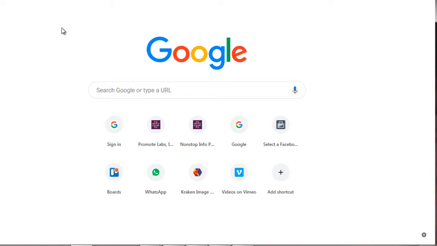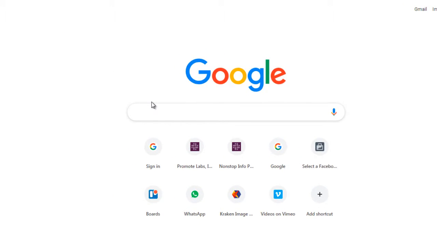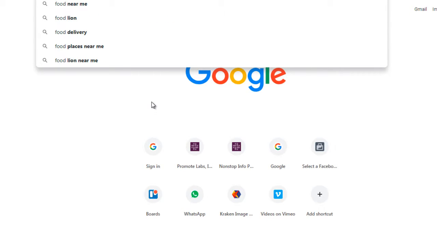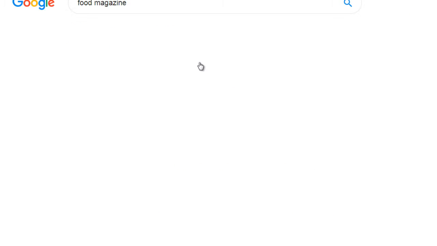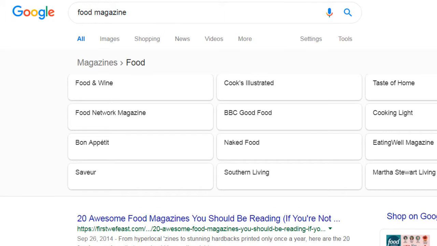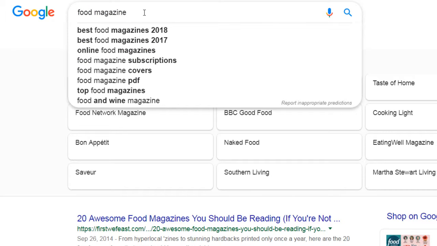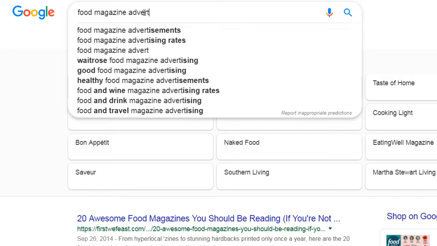And what this does is a lot of times it'll tell you the exact demographic and the exact avatar that you're trying to target. So let's type in, for the sake of simplicity, food magazine, like so. And you can do food magazine advertise.